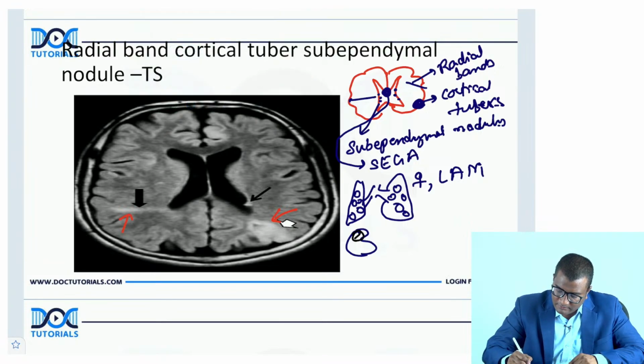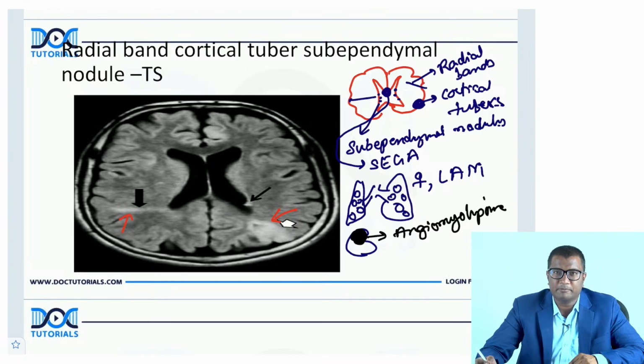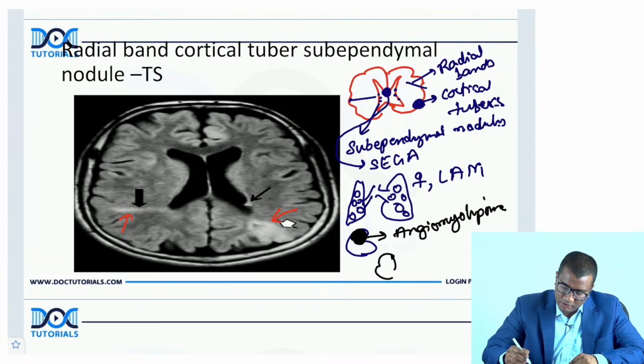This fat containing lesion in the kidney is angiomyolipoma. In the heart, these patients may have arrhythmias because they may have a lesion called rhabdomyoma.